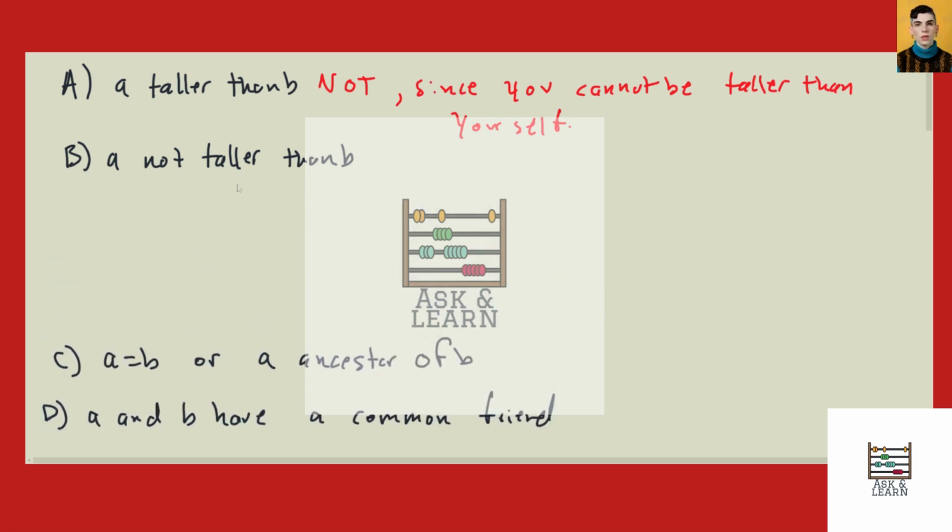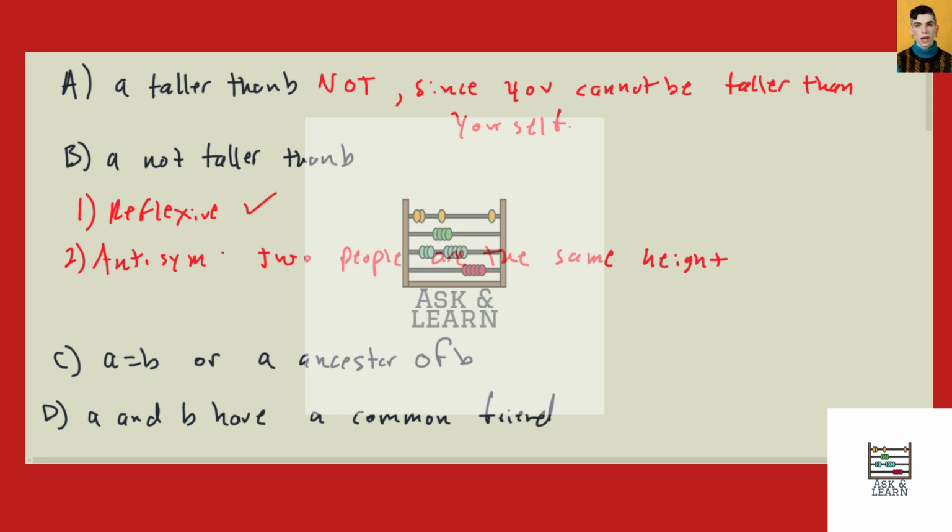So A not taller than B. All right, well, you're definitely not taller than yourself. So for one, reflexive seems good. What about, is it anti-symmetric? Well, I don't think this is going to be the case, since two people are the same height.